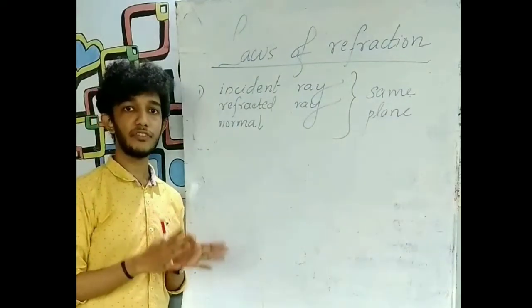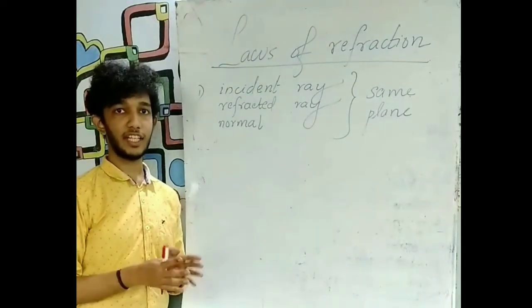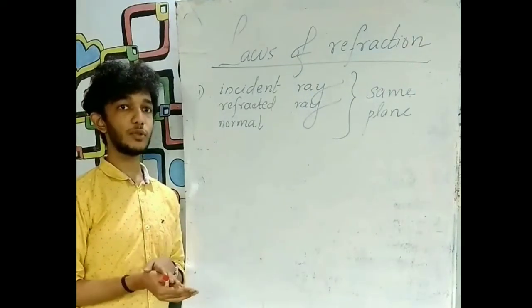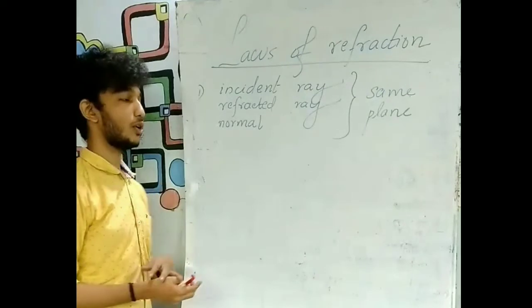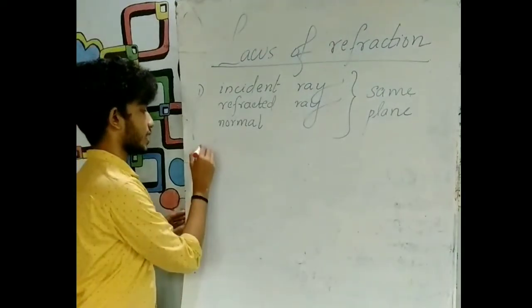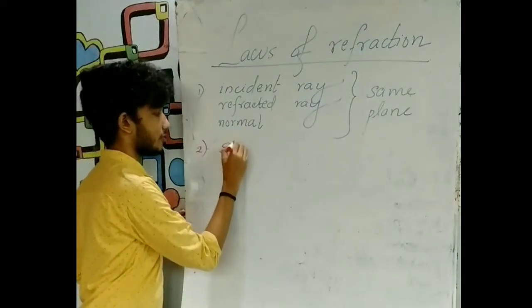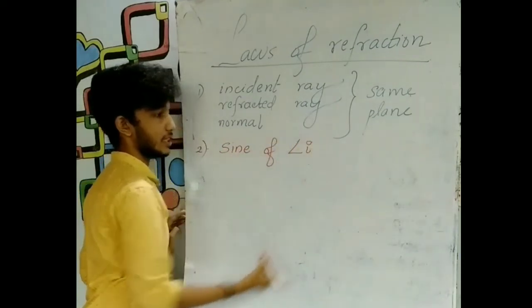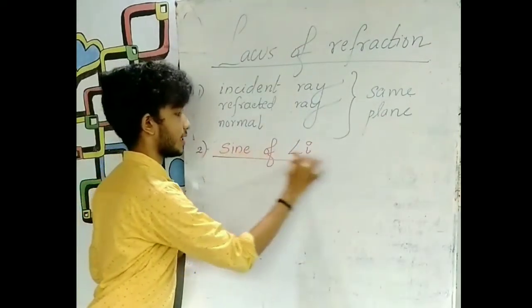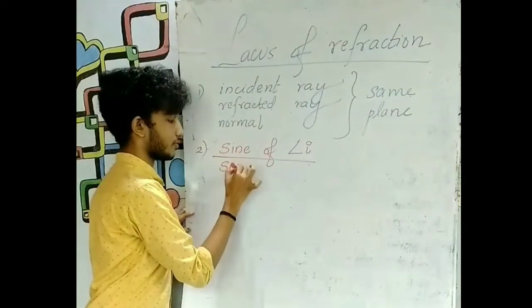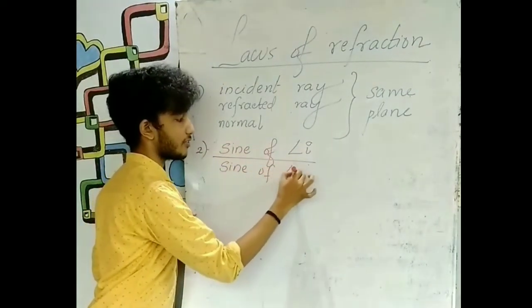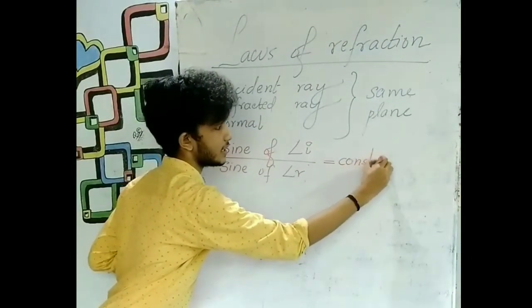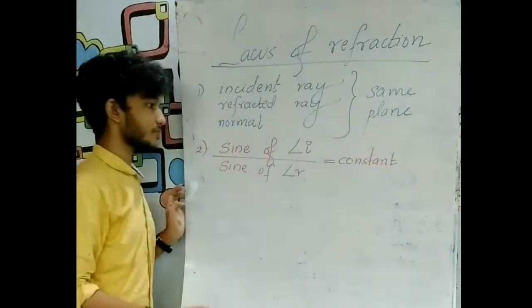But in the case of refraction, it is quite different. The angle of incidence is not equal to the angle of refraction. It may be equal sometimes, but that is not the law. The law is: the sine of the angle of incidence divided by the sine of the angle of refraction is a constant. This is the second law of refraction.